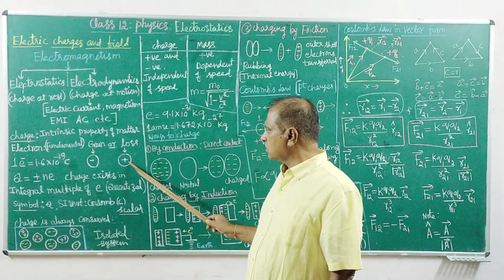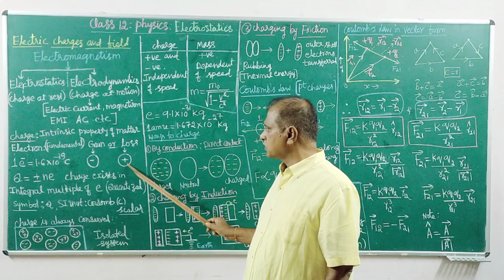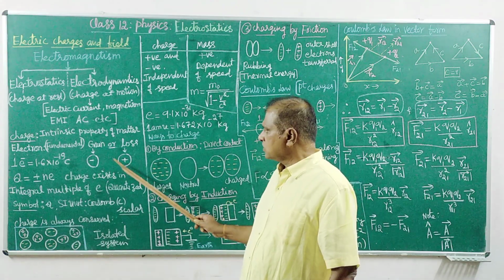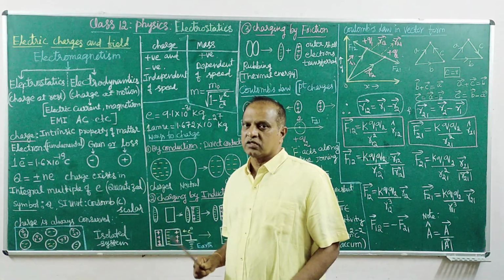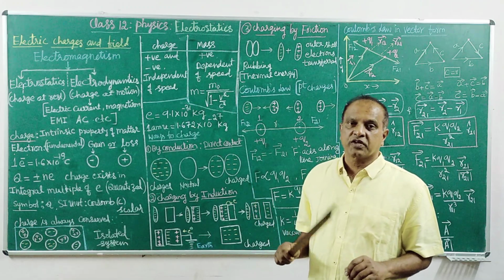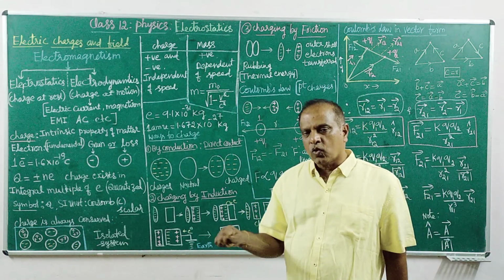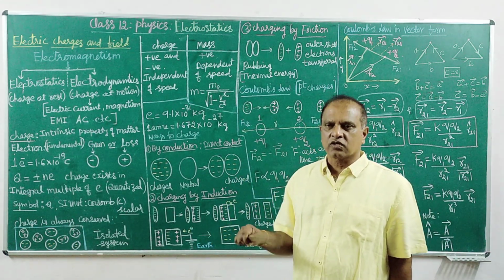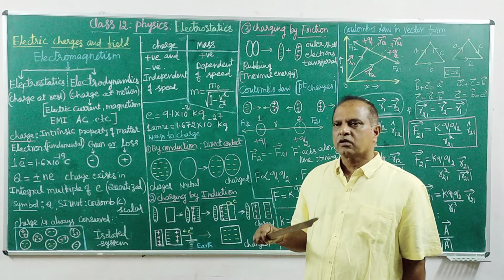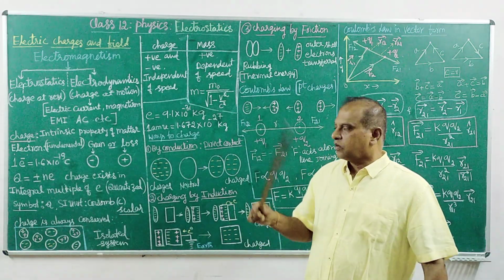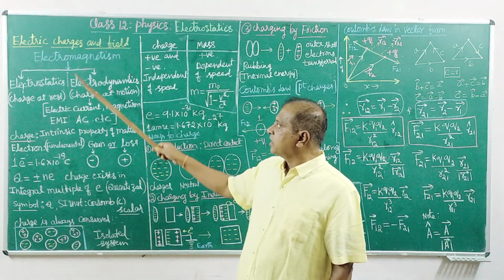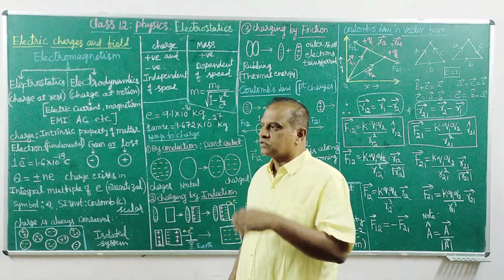On losing electrons, the object acquires positive charge. So electron flow in a solid and electron exchange are both possible. All because of this, electromagnetism, electric charge, and electric field arise.